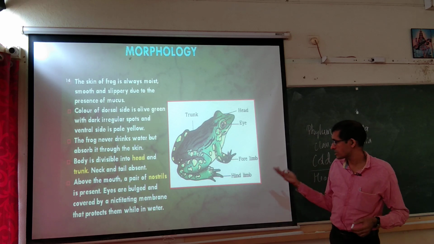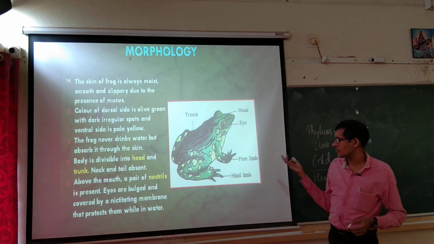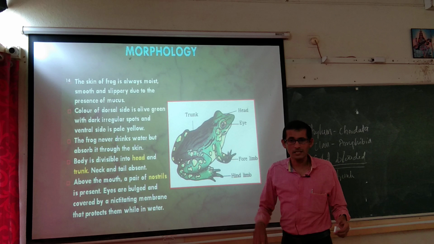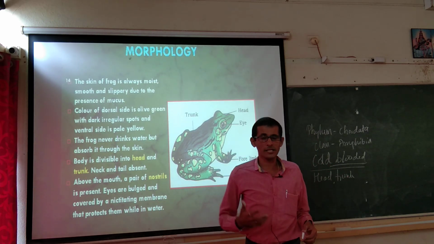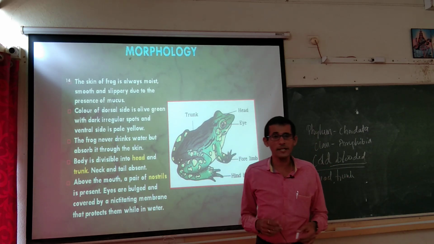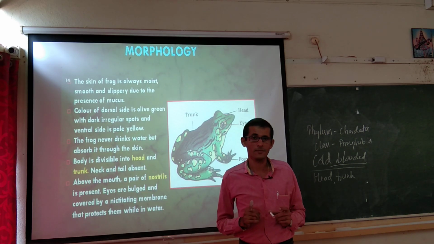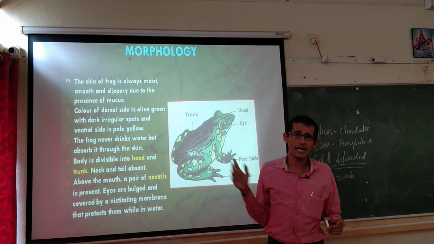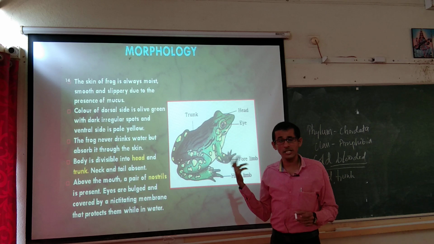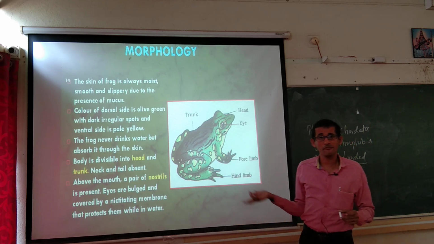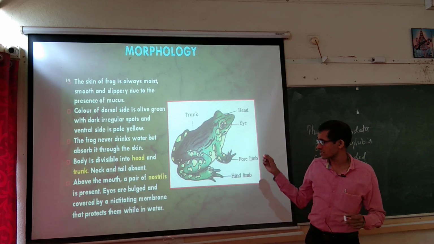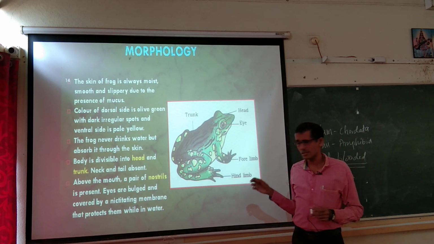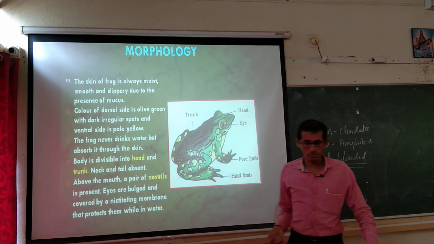That protects them while in water. When it is inside the water, the eyes are protected by this transparent membrane. This is a character of amphibia; if you take reptilia or fishes, we can observe this kind of major character. It is one of the modification adaptations.